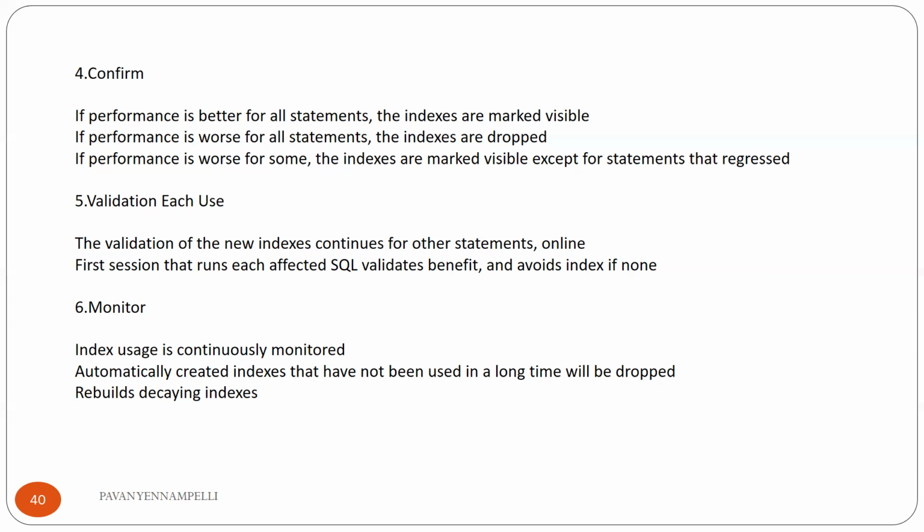And next is monitoring. In Autonomous Database, index usage is continuously monitored. It automatically creates indexes, and indexes which have not been used for a long time will be dropped. If those indexes are not usable for some period of time, they will be automatically dropped, and it will rebuild the indexes automatically.